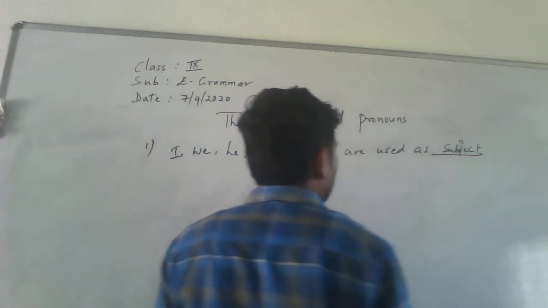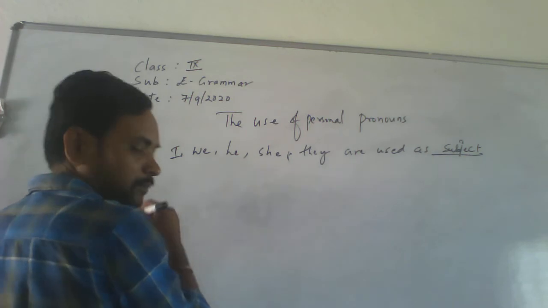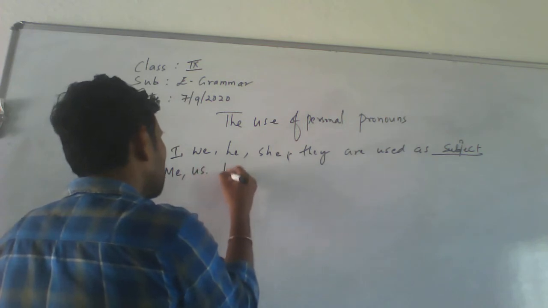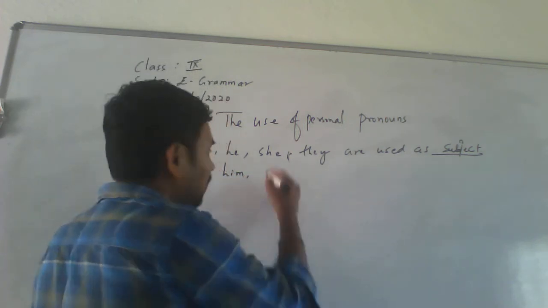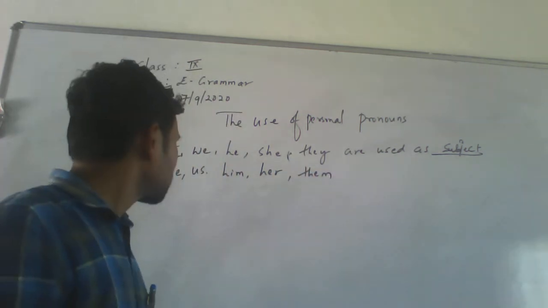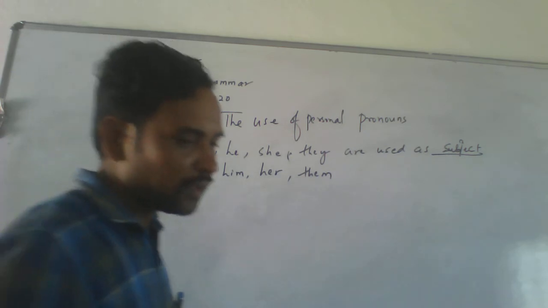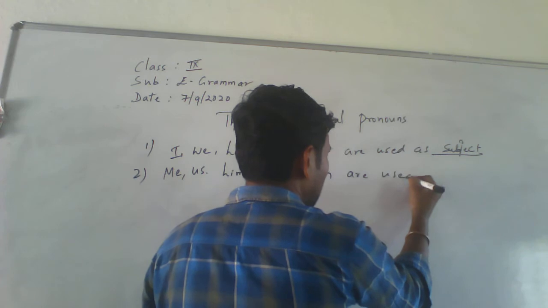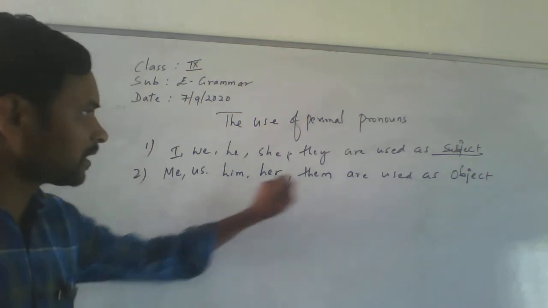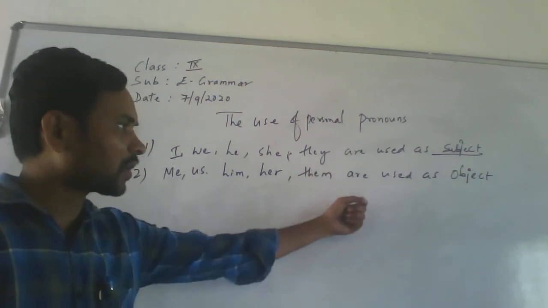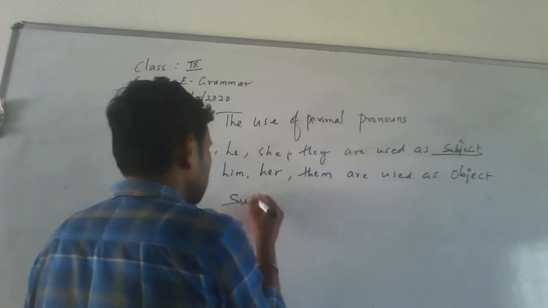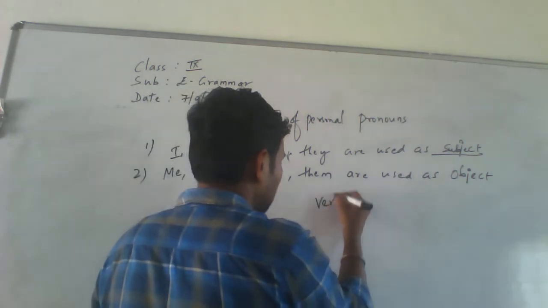Then let's see the second one. Me, us, him, her, them. Me, us, him, her, them. How are they used? They are used as an object. Okay. The first line, those are subjects. In the second line, those are called objects. Is it understood? Okay. Let us see subject, then verb, then object.